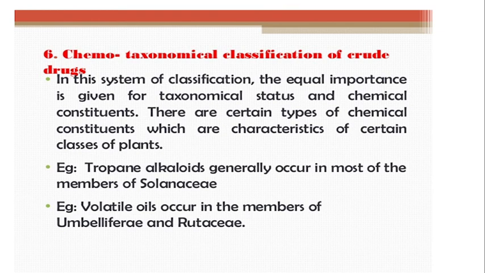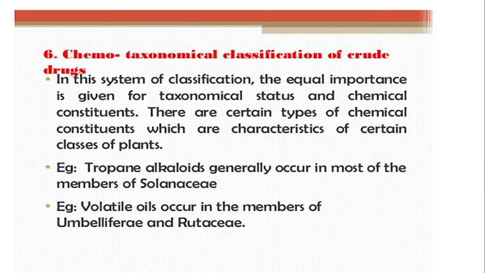So here the interrelated study of chemical constituent and taxonomy, or the family they come under, is carried out, and similarities between the chemical constituent and the family are found.